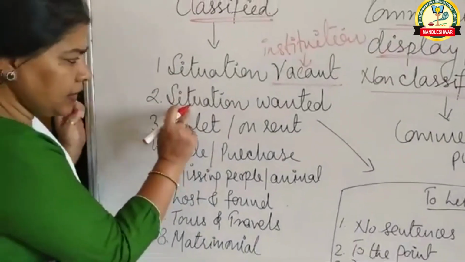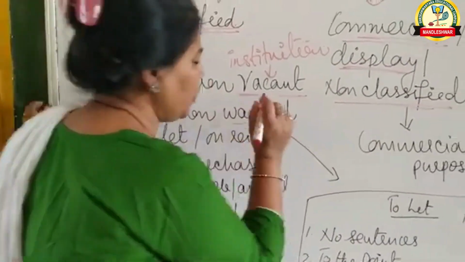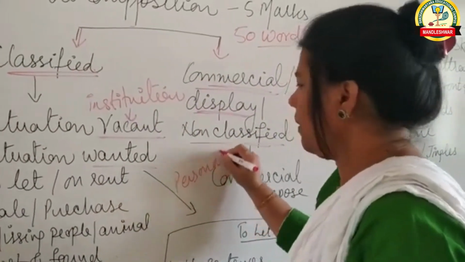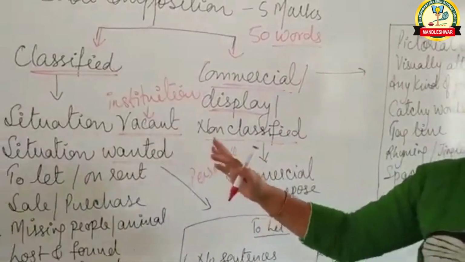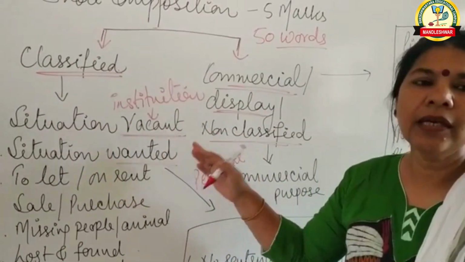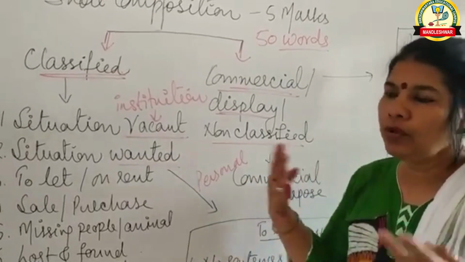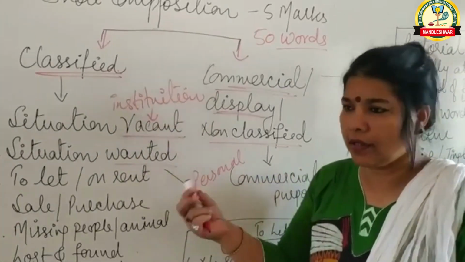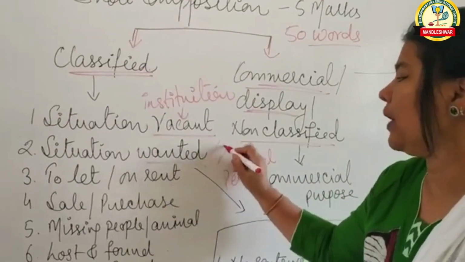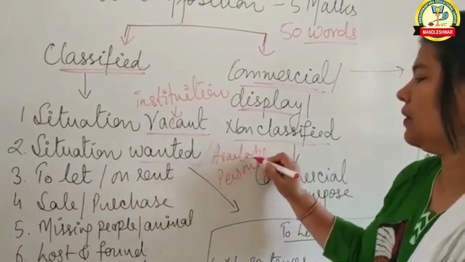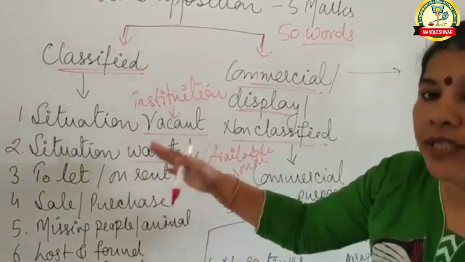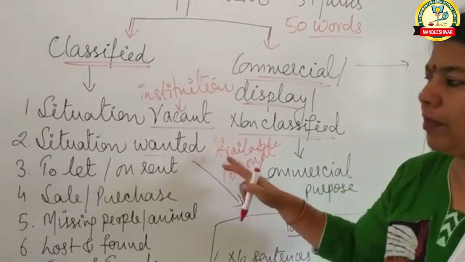Now the second thing is situation wanted. Wanted is personal. Maybe I am studying in college, but I have time and I want to teach some other students, so I can put up my advertisement. Suppose I am a dance teacher and I want to teach dance to a group of students, so I can mention that I am available. So in place of wanted, you can also write available. Like dance teacher available, tutor available, accountant available. So that kind of heading can be put up.